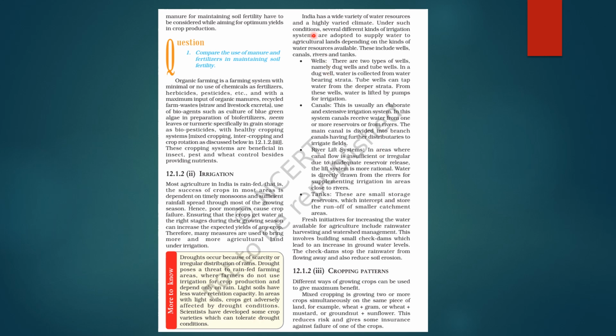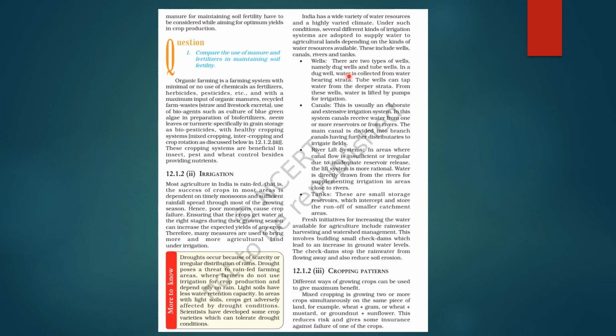Okay. Next we have, India has a wide variety of water resources and a highly varied climate. Under such conditions, several different kinds of irrigation systems are adopted to supply water to agricultural lands depending on the kind of water resources available. ठीक है, काफी resources होते हैं जैसे wells हो सकते हैं, canals, rivers, tanks, ठीक है? तो one by one देखते हैं.